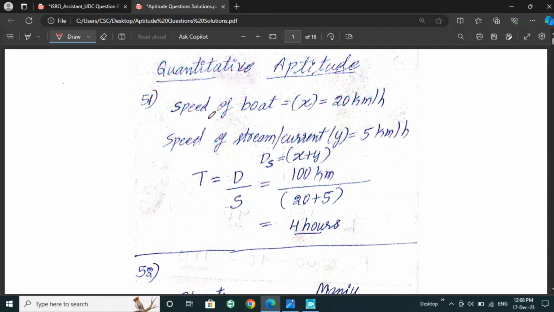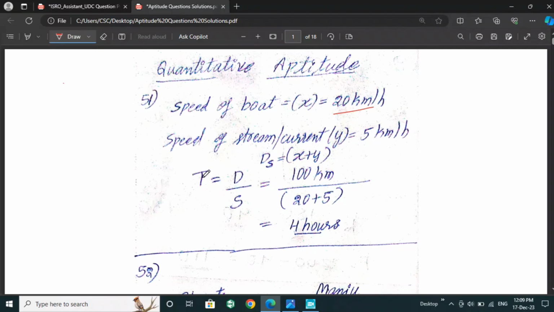So let us take the speed of the boat as x. They have given in the question itself 20 km per hour. Then the speed of the stream or current is 5 km per hour. And they asked the time taken to travel 100 km with the current.